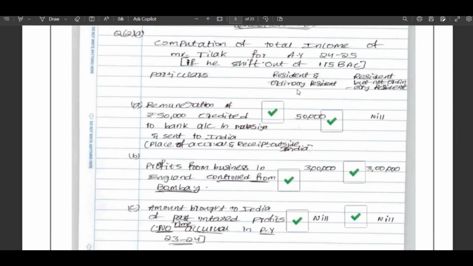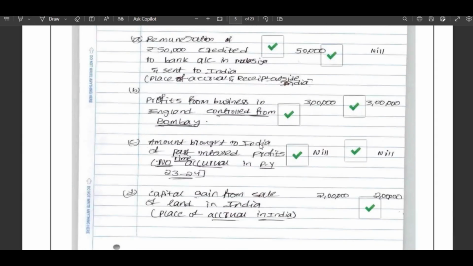When it comes to presentation, the entire income tax question paper is asked in a practical manner. So if you write only the practical answer, you do not get full marks. So try to write the provision before writing the answer. Like this, here I write that the place of accrual and receipt is outside India, so it is foreign income. It is taxable only in the hands of an ordinary resident. It is not taxable in RNOR and non-resident.